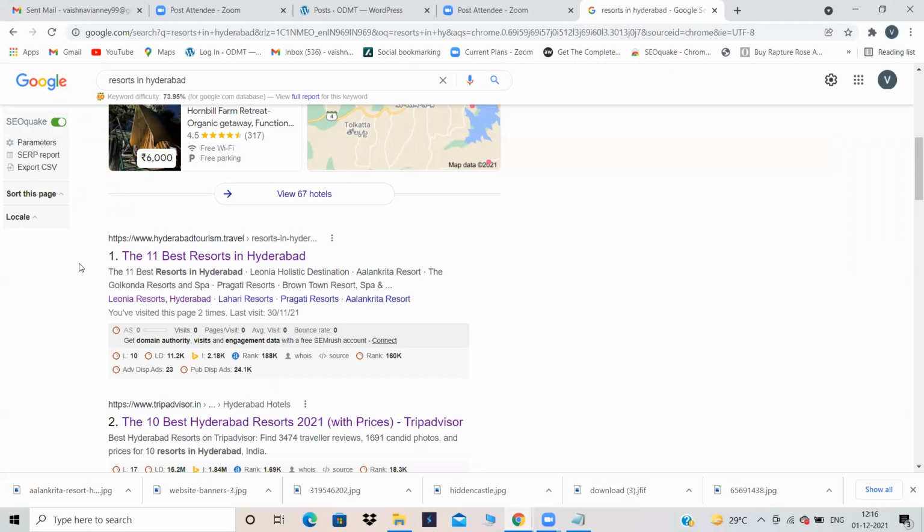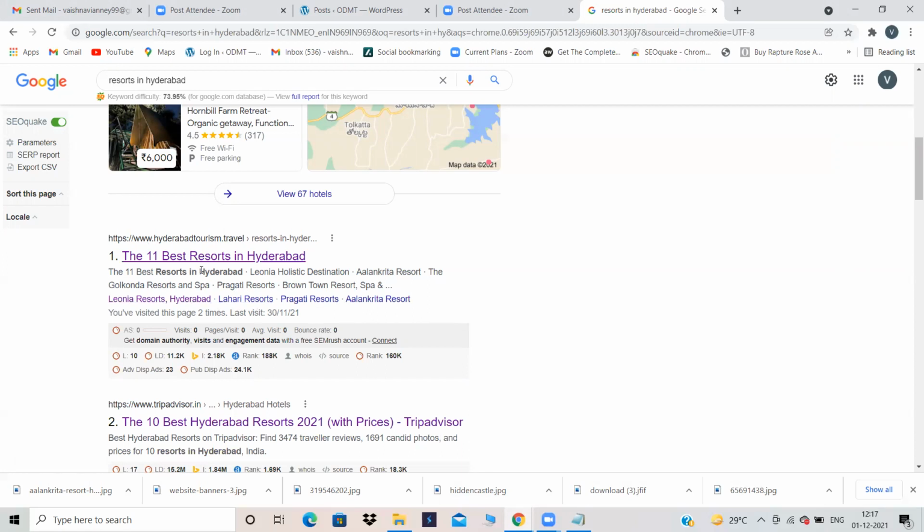For this particular keyword, if I want to rank at some position, no matter which position it is, if I want to rank on the SERP, the first thing I have to do is give a title and description. What is the title and description? It is like an invitation card. If you give an invitation, only then will people come to your party or function. Similarly, if you give a title and description, only then will people click on your website, on your particular blog. So always give a title and description.